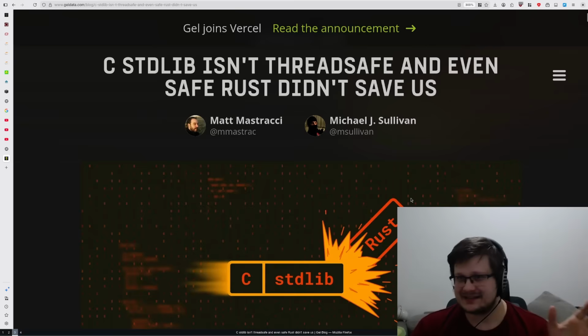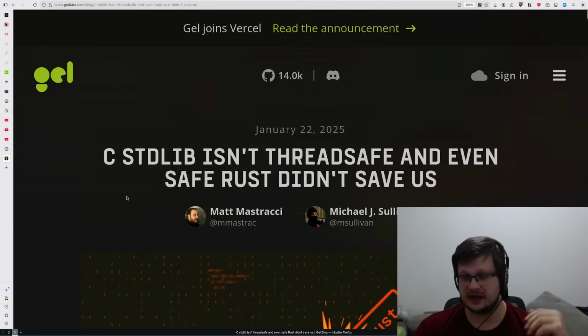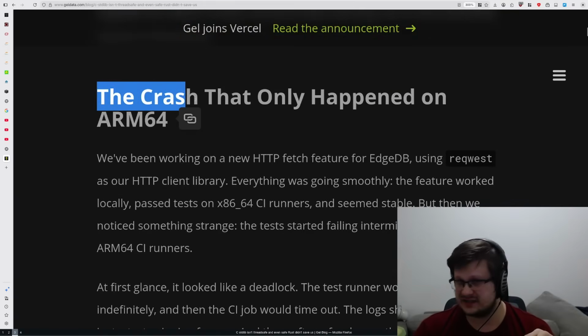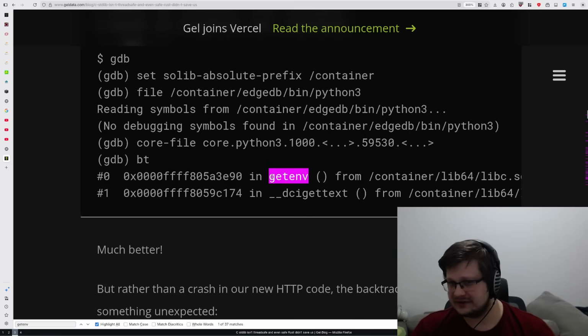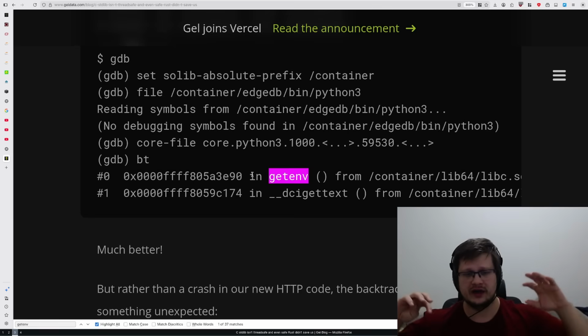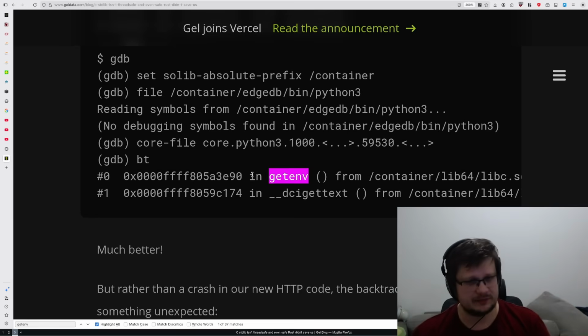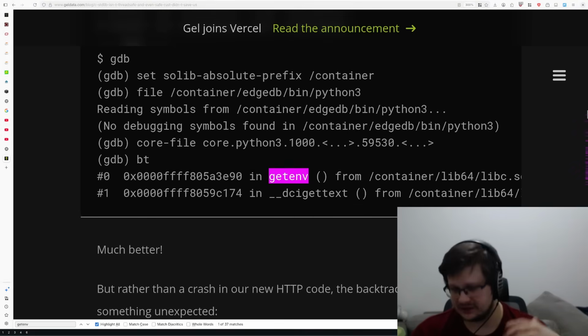So why is Rust sad? Why didn't it save us? And what is so not thread safe in cstdlib? If we scroll a little bit further down, we see that there was a crash, and the crash happened in getenv. And how is it even possible to crash in getenv? So today we are going to dive really deep into how environment variables work on Linux, how they get passed into your program, why they are so bad, and maybe some advice on how to deal with them.